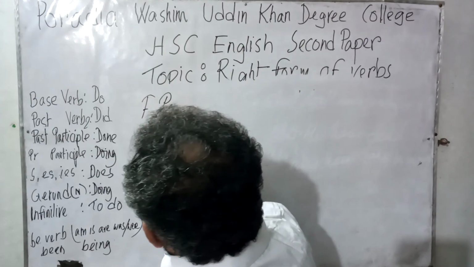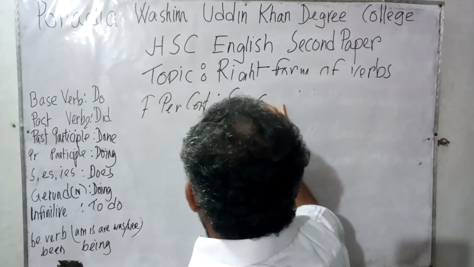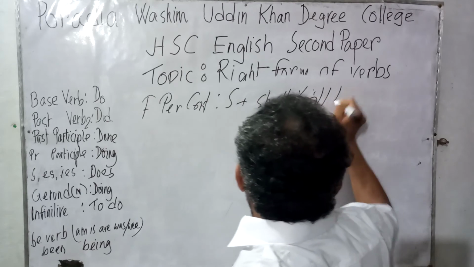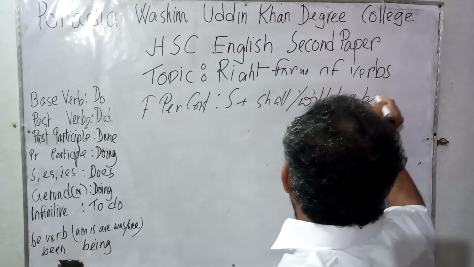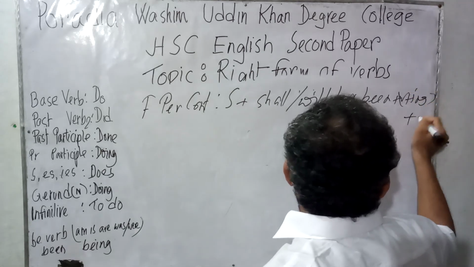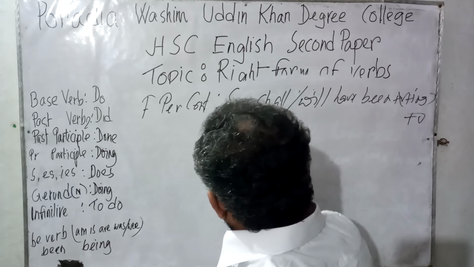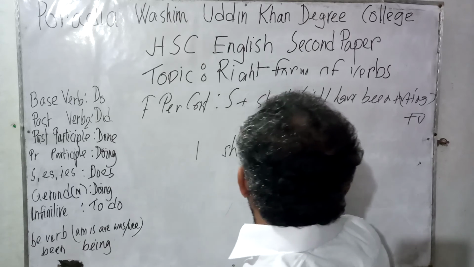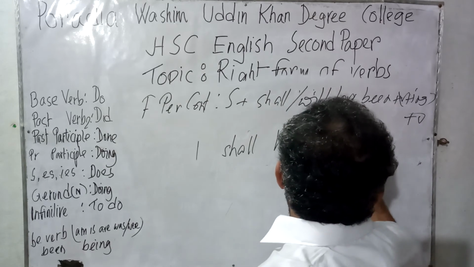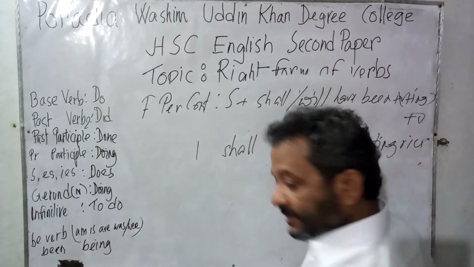future perfect continuous. Subject, shall, will, have been, verb ing, object. Now let us consider the subject I. It would be I shall have been eating, I shall have been eating rice.